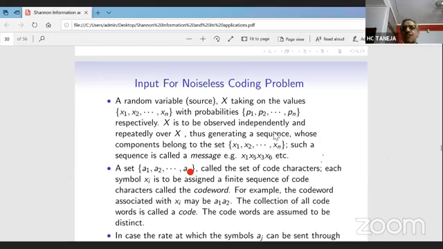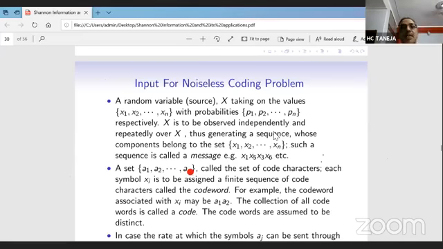Then there is a set of code characters in which the message is to be coded. How is it coded? Each Xi, a specific output from the keyboard, is to be assigned a finite sequence of code characters. For example, in a laptop or computer, a specific outcome is assigned a finite sequence of 0 or 1, because everything is changed into the binary system. So in that case, D will be 2. In general, we assume it to be D, and let the coded message for Xi be A1, A2, or anything else. The collection of all code words is called a code.